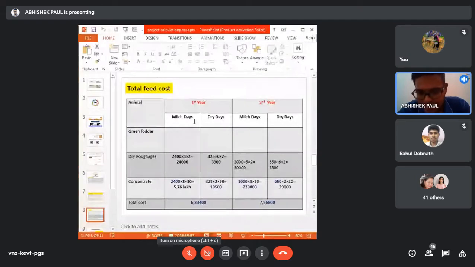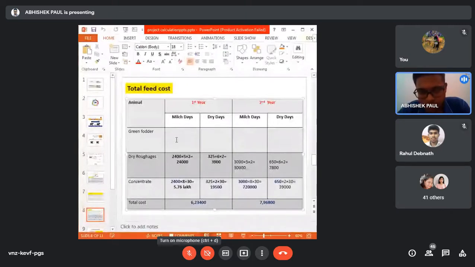We have already calculated the milch days and dry days for the first year. So now we will calculate the cost for the green fodder as well as dry fodder and concentrate. As we assume the cost of the green fodder is 0, there is no need to calculate it.